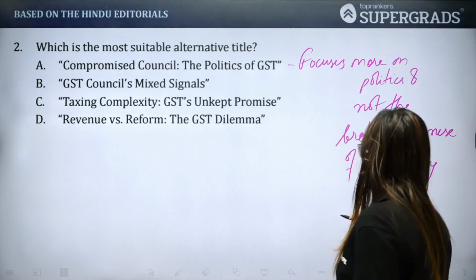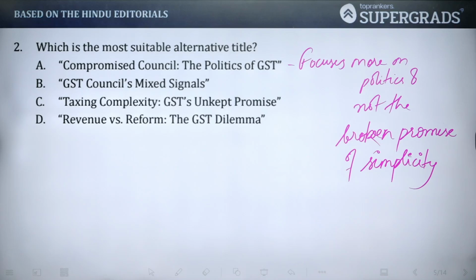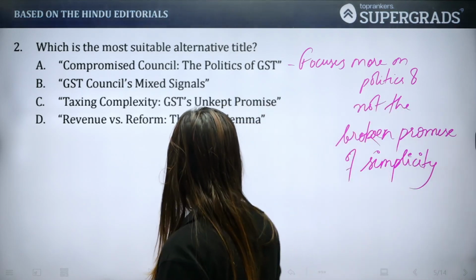This is broken. Okay. Then moving to the next one, GST Council's Mixed Signals. Now this looks like a very vague option.